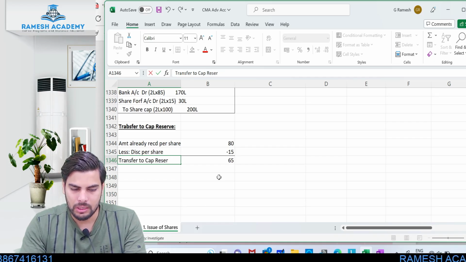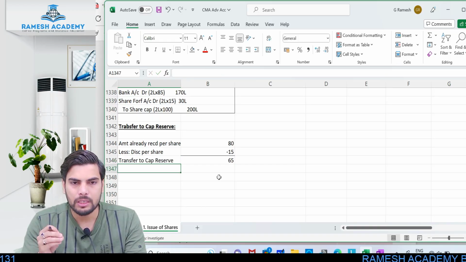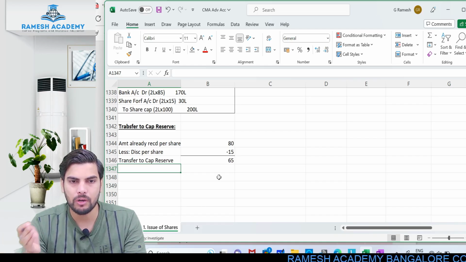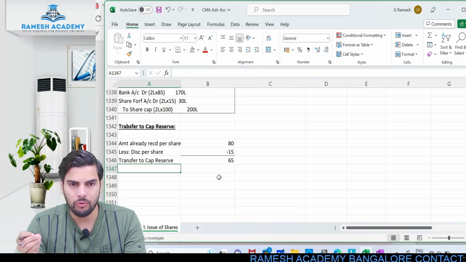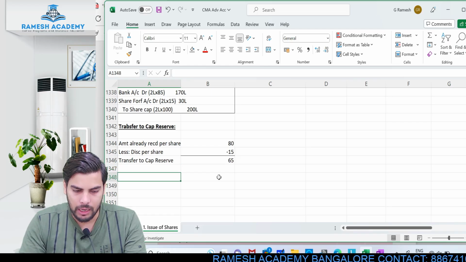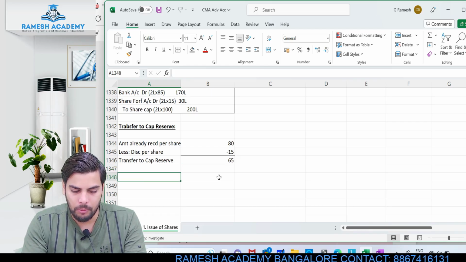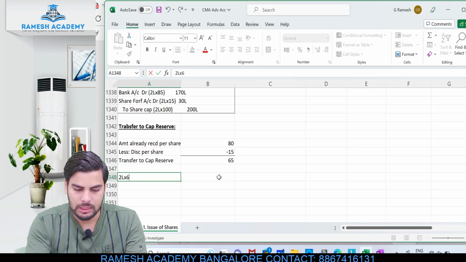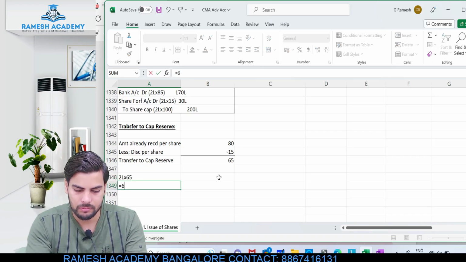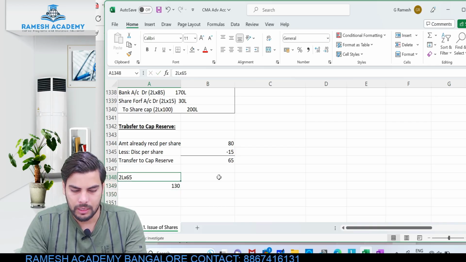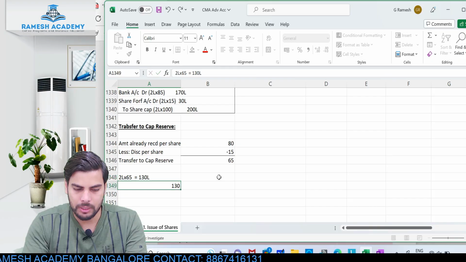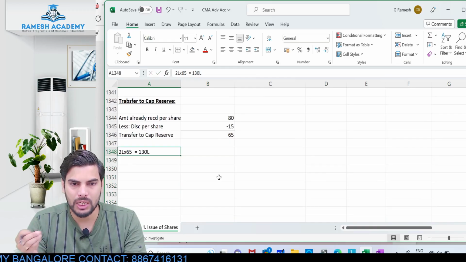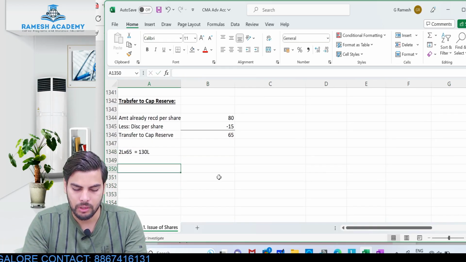Now while passing the journal entry, only with respect to those shares which are being reissued should be transferred to capital reserve. The remaining shares which were not reissued, the balance in share forfeited account should be untouched. So in this particular case, the total amount to be transferred to capital reserve will be how much? 2 lakh shares into 65. So this would be how much? 130 lakh, right? So 130 lakh is the amount which has to be transferred to capital reserve. Only this particular amount, with respect to those shares which are reissued, has to be transferred to capital reserve.